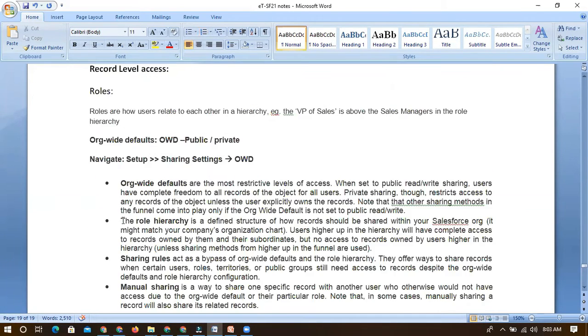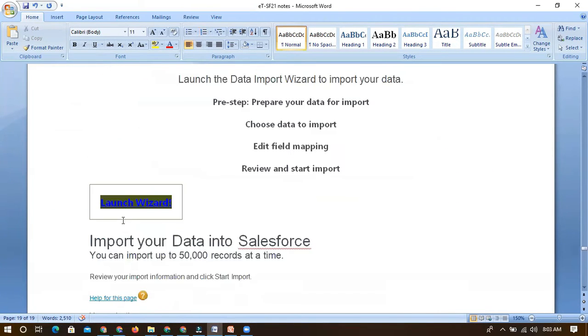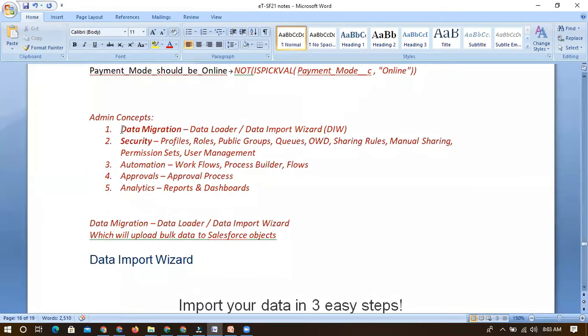Okay, so far we have seen admin concepts one by one. We have seen data migration, within which we talked about Data Loader and Data Import Wizard, and then security. We have seen profiles, roles, public groups, queues, OWD, sharing rules, manual sharing, and permission sets also we have created. And user management, like how we create users and how we assign profiles and roles, all we have seen. And we can activate or deactivate.